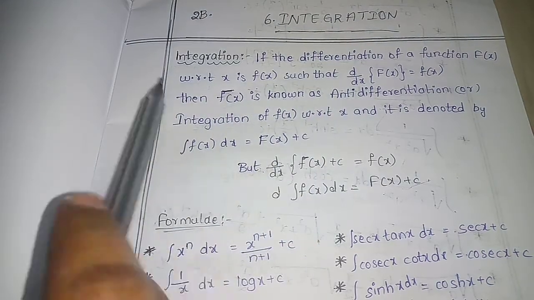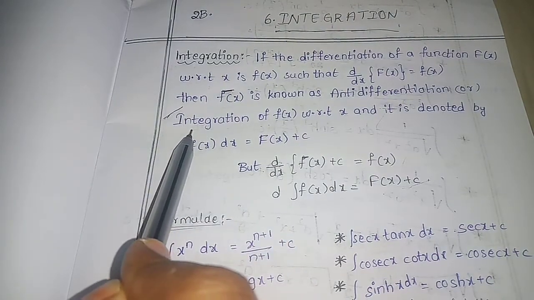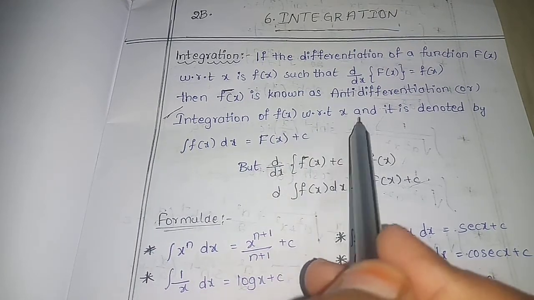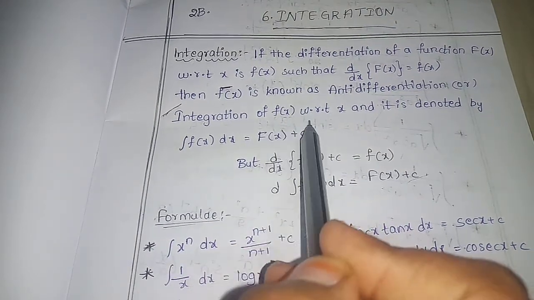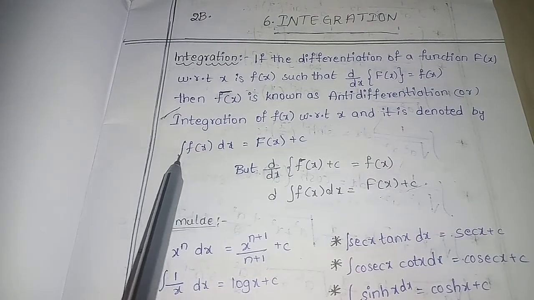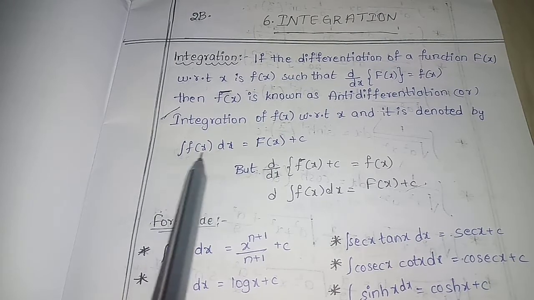This is the definition of integration. Integration of small f of x with respect to x is denoted by the integral symbol. This is the integral symbol, and this is the small value.